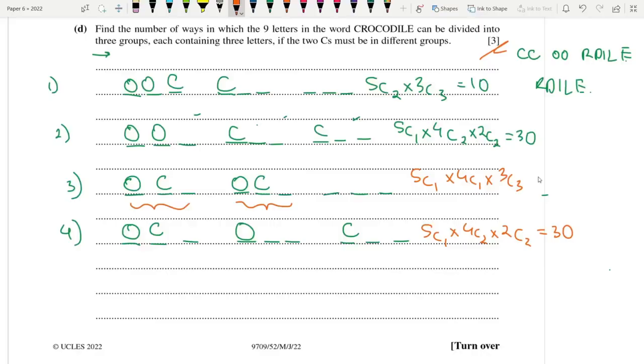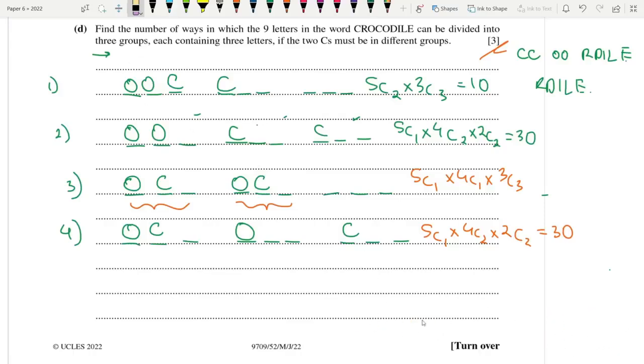So you get 20, but here's the thing, it's kind of like arranging ABC. You end up with 3 factorial ways, right? But for A, B, B, you actually end up with 3 factorial divided by 2 factorial ways. Why? These B's, they're the same, right? So you have to make a consideration for that. Do you guys get what I mean? So these two groups are exactly the same. Their only difference is the letter, like R, D, I, L, or E, the one you put in actually.